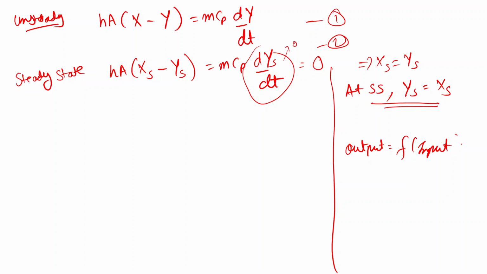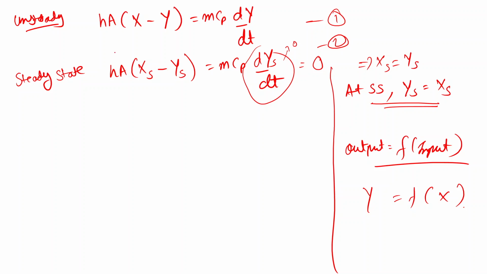In this case my output is y and the input is x. I need to find a function that correlates the input x with the output y.